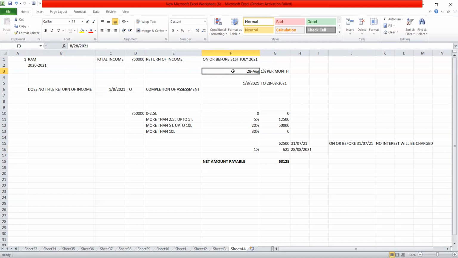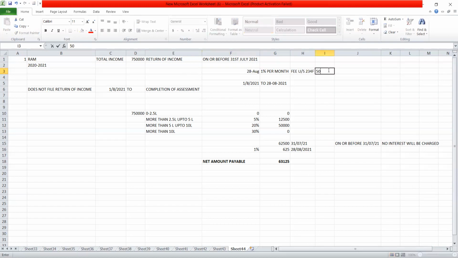Just like as per such example, Ram's total income is 7,50,000 rupees and he furnished his return of income on 28th August. He will make the payment of interest as well as fees under section 234F. Since he has furnished the return of income before 31st December, the fees will be 5,000.